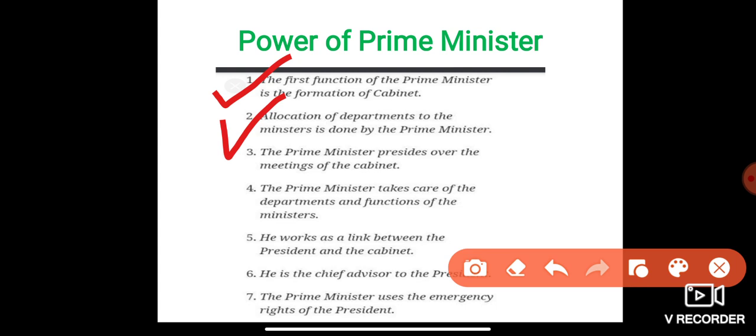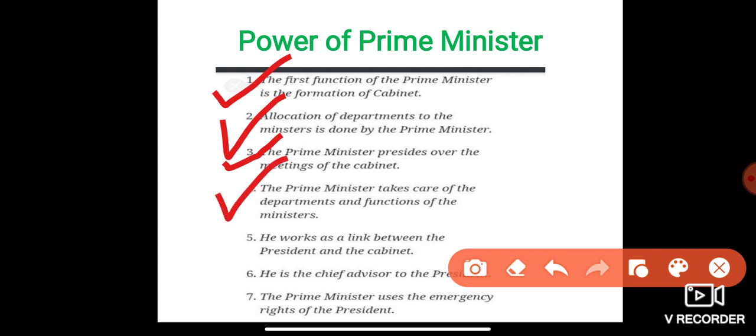Point number two is allocation of departments to the ministers, which is done by the prime minister. Like we have the railway minister, the health and family minister, the sports minister, right? All those allocations of departments to different ministers are done by the prime minister himself. Point three, the prime minister presides over the meetings of the cabinet. Whenever there's a meeting in the cabinet, he presides over it.